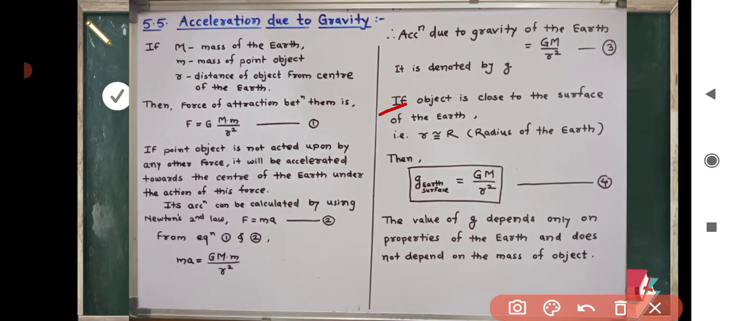If the object is close to the surface of earth, that is, small r is approximately equal to capital R, the radius of the earth, then the acceleration due to gravity on the earth's surface, g, is equal to G M divided by R square. The value of small g depends only on properties of the earth and does not depend on the mass of the object. This is the relation between small g and capital G, that is, acceleration due to gravity and the universal gravitational constant.